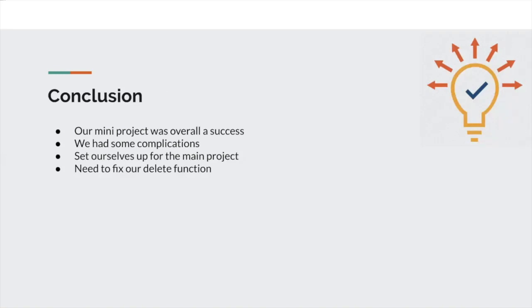Conclusion: our mini project overall, we believe, was a success with our skill level. We had a lot of complications, but we also had very good help. We set ourselves up for the main project. We know what we need to do, we know what we need to fix, and we need to fix our delete function, which we plan on doing very quickly.